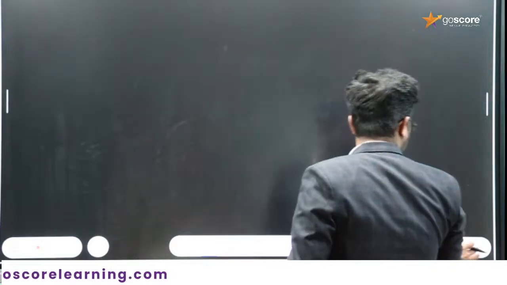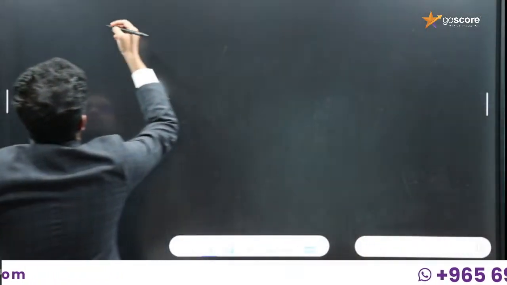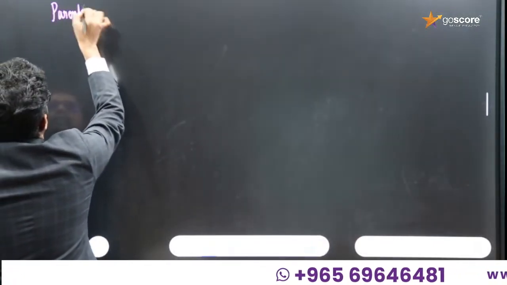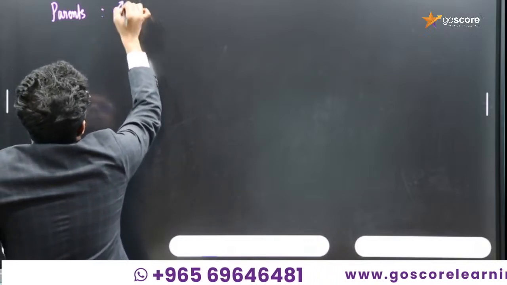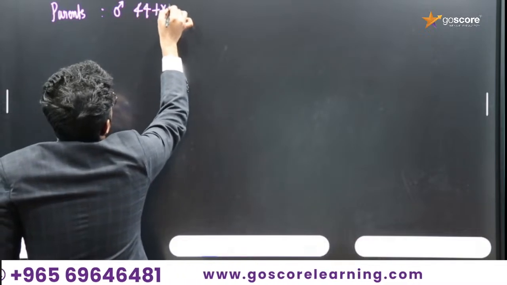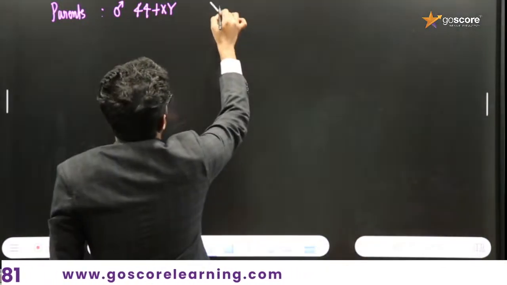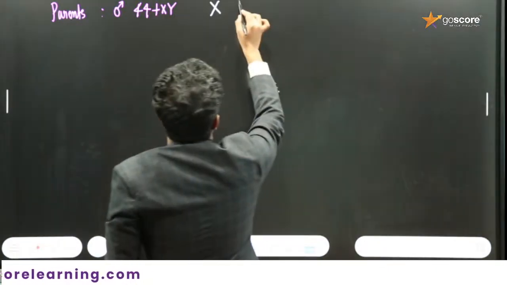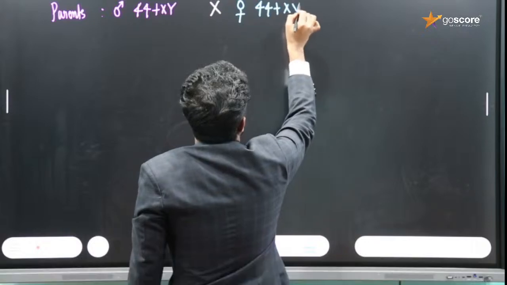And they asked about the probability also. We can discuss about the probability also. We can mention the parental combination. Now you can write male parent here. Male parent will be having 44 plus XY chromosomes. And we are going to fertilize with one of the female parent, and the female parent will be having 44 plus matched number of chromosomes, that is XX itself.